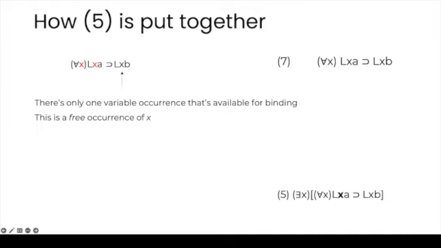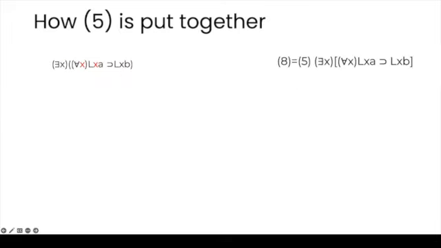Then our last step is to add the existential quantifier in front of the whole sentence. We know that these red occurrences of x are already taken because they're bound by the universal. So the only one that is left is the last occurrence of x, so it's going to be bound. And that is the final situation as regards binding. So we reach our target sentence.